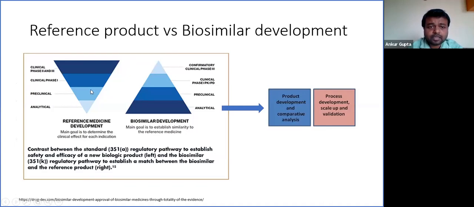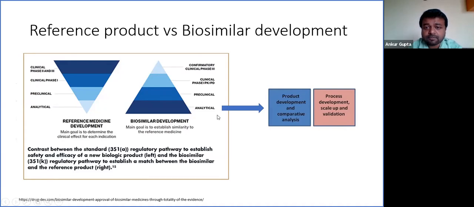The different colors in the triangle represent the amount of time and resources invested for a particular phase. If you look into the reference product development phase, clinical studies take a lot of the area. The area under the clinical study is far more compared to a biosimilar product development. In a biosimilar, the majority of the time is invested in the analytical phase.